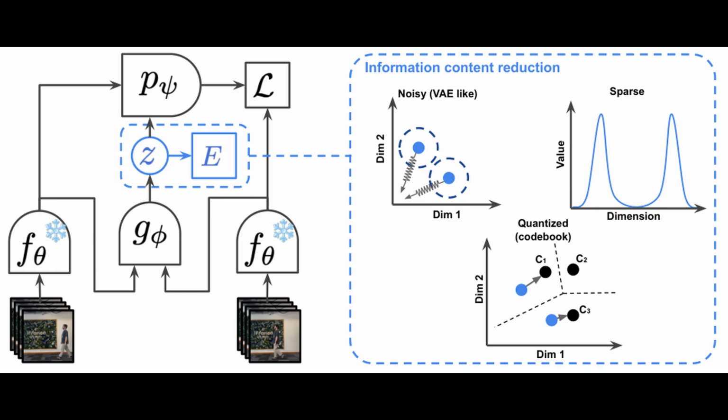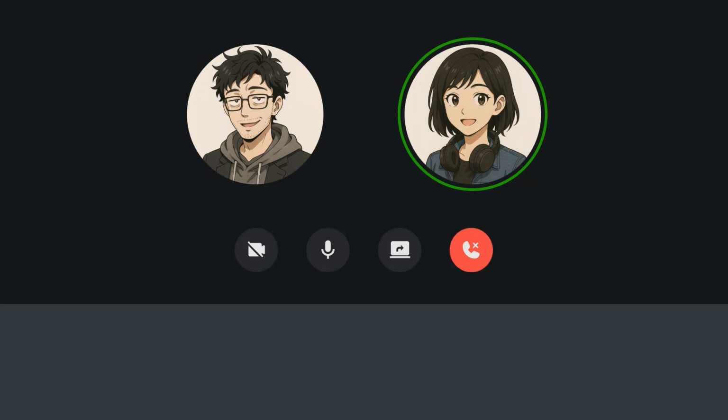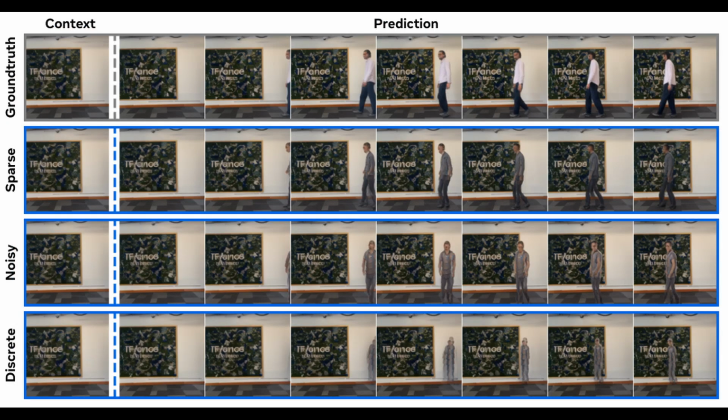The whole system learns by minimizing the difference between its predictions and what actually happens next in the videos. One key insight from this paper is that the representation of these latent actions matters a lot. The researchers found that continuous latent actions work better than discrete ones for capturing the complexity of real-world actions. Let's look at some of their results.